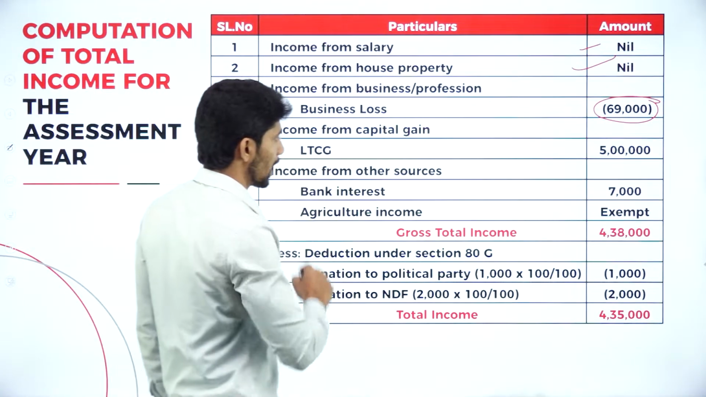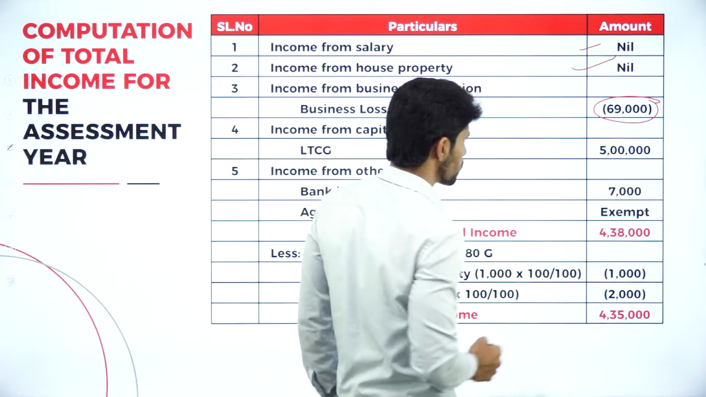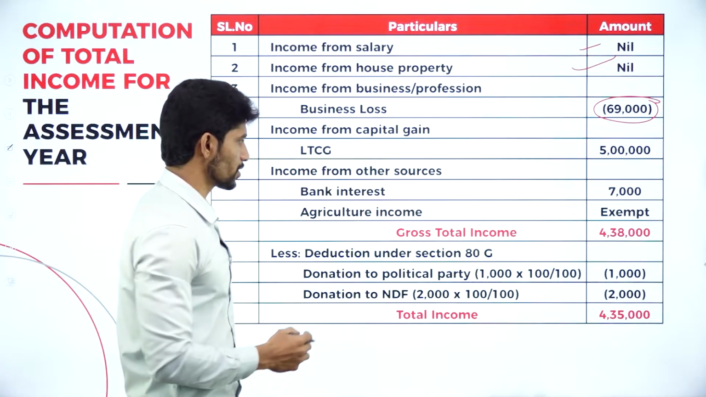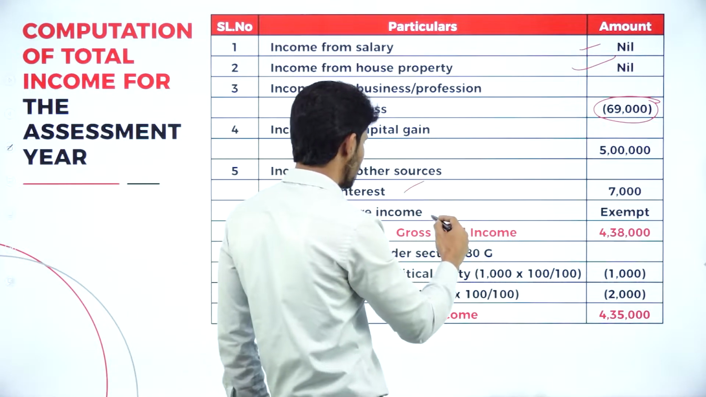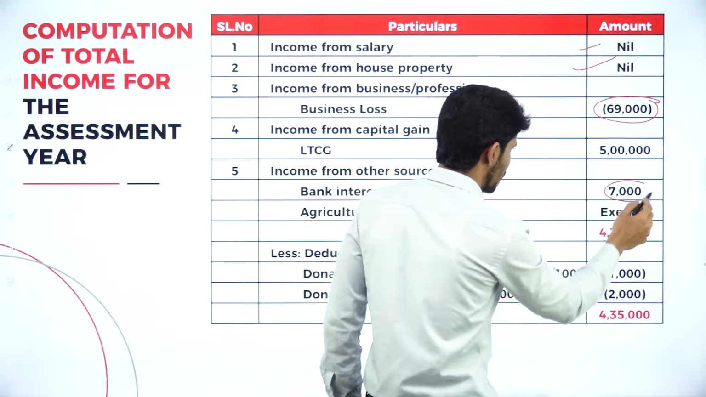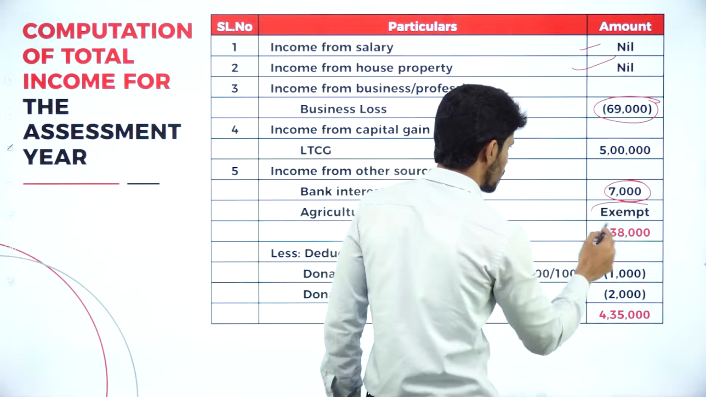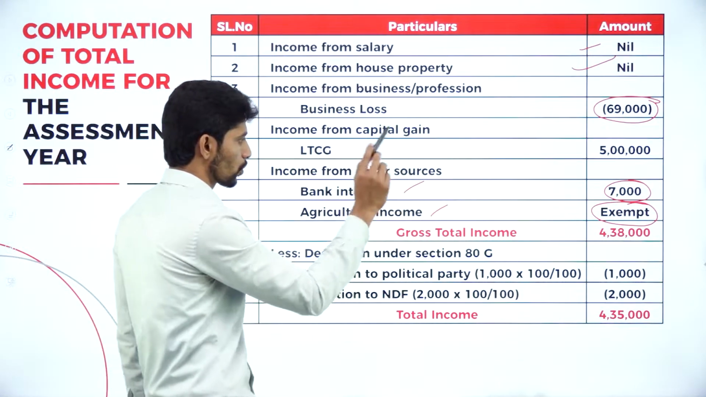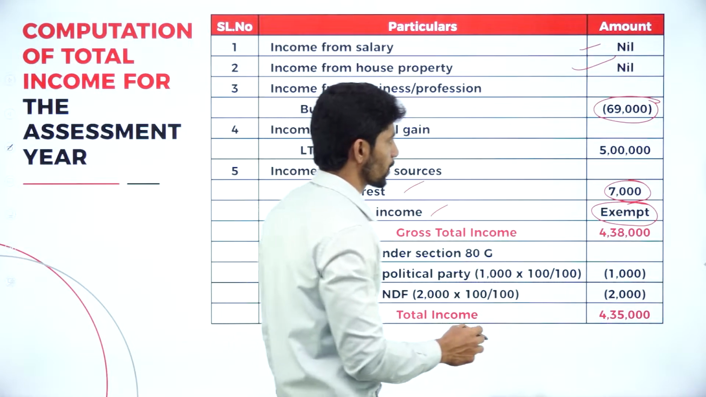Next, long-term capital gain, we have rupees 5 lakh. Next, income from other sources. In that we have bank interest and agriculture income. Bank interest of rupees 7,000 is taxable, but agriculture income is exempted. Next, gross total income. What is the gross total income we have here?